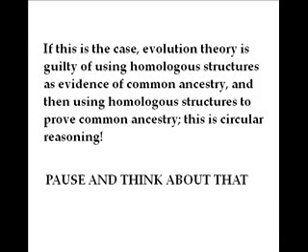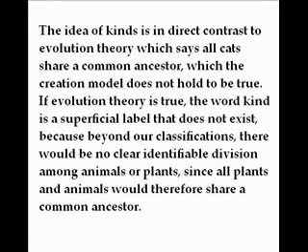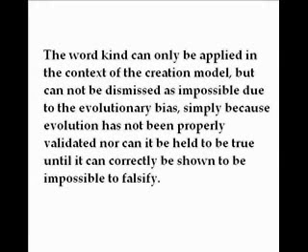If this is the case, evolution theory is guilty of using homologous structures as evidence of common ancestry, and then using common ancestry to explain homologous structures. This is circular reasoning. The idea of kinds is in direct contrast to evolution theory, which says all cats share a common ancestor, which the creation model does not hold to be true. If evolution theory is true, the word kind is a superficial label that does not exist, because beyond our classifications, there would be no clear identifiable division among animals or plants, since all plants and animals would therefore share a common ancestor.